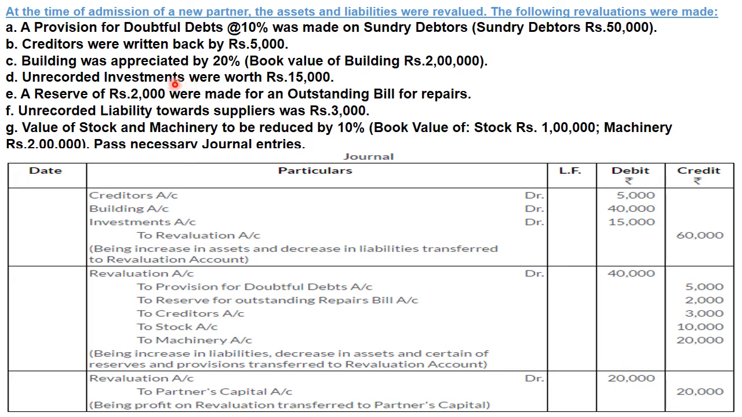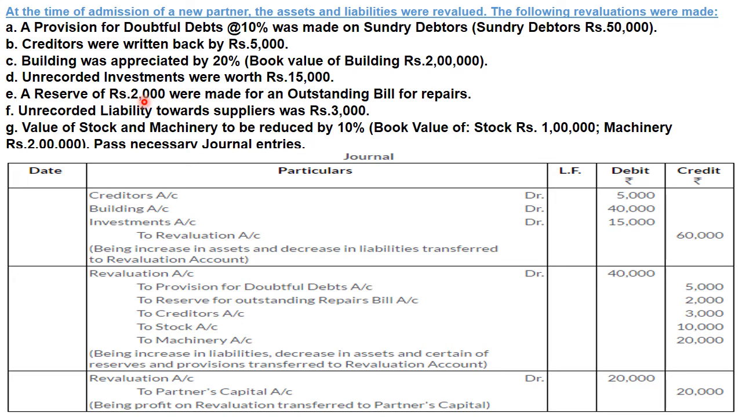Similarly, unrecorded investment worth rupees 15,000 needed to be shown there. Now, unrecorded investment. Again, unrecorded asset जब बढ़ेगा तो वो debit होगा. That's why we are showing it on debit side, and on the other side we are crediting revaluation account. In place of passing individual entries for all these transactions, I am passing compound entry. In one entry we will show all type of incomes or gains, and on the other side we will represent all type of expenses. Now, next adjustment.